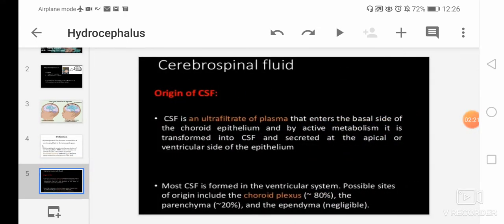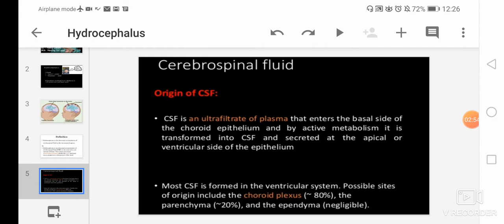Then, before moving on further, it's very important to know about the origin of the cerebrospinal fluid and the flow of the CSF. So its origin: CSF is an ultrafiltrate of plasma that enters the basal side of the choroid epithelium, and by active metabolism it is transformed into CSF and secreted at the apical or ventricular side